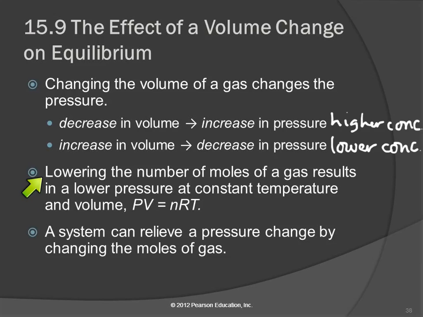If we lower the number of moles of a gas by taking gas out, then the pressure at constant temperature and volume goes down, right? Because here we've got pressure and volume and temperature, and if we make N go down and we force temperature and volume to stay the same, then the pressure must go down, right? So what we'll find is that a system can relieve a pressure change by changing the moles of gas.